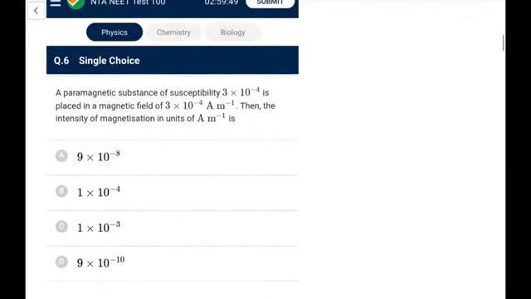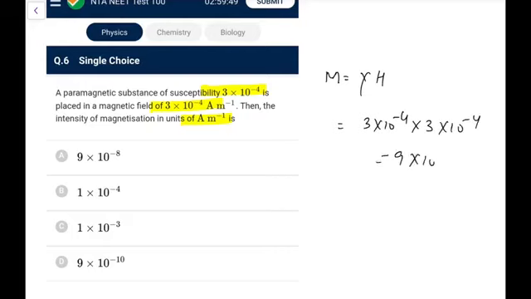Ratio with g. A paramagnetic substance of susceptibility is placed in a magnetic field, then the intensity of magnetization will be, okay. So the intensity of magnetization, that is M, you write that is equal to chi times H, or I, whatever you write, that is chi times H. So that would be 3 into 10 raised to power minus 4 into 3 into 10 to the power minus 4, that is 9 into 10 raised to power minus 8 ampere per meter. Go for option A in this case.